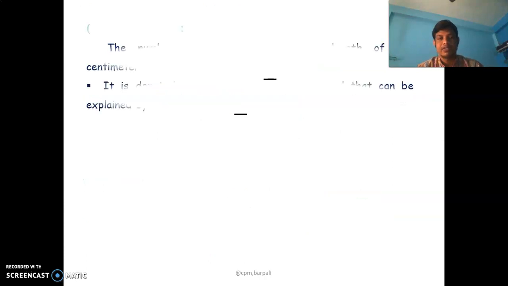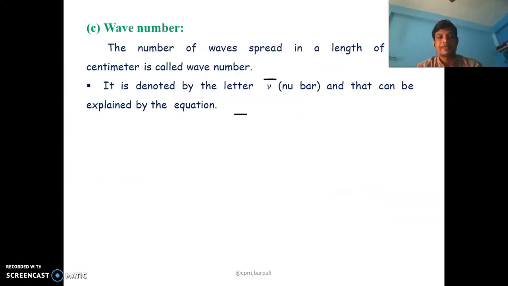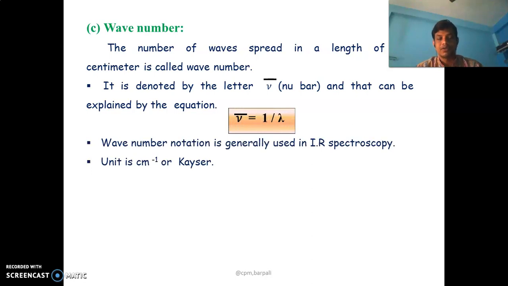Next parameter is wave number. The number of waves spread in a length of 1 centimeter is called wave number, and it is denoted by nu bar, and by equation nu bar is equal to 1 by lambda. This wave number is frequently used in IR spectroscopy or infrared spectroscopy, and the unit of wave number is cm inverse or Kayser. So this is all about